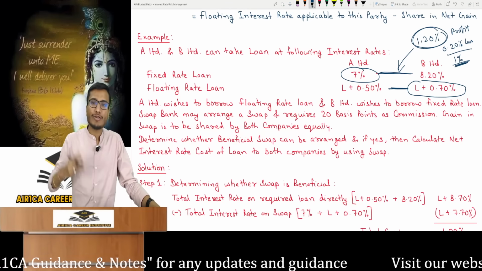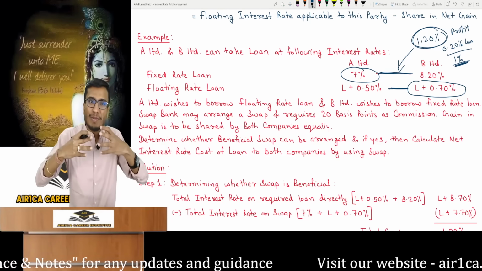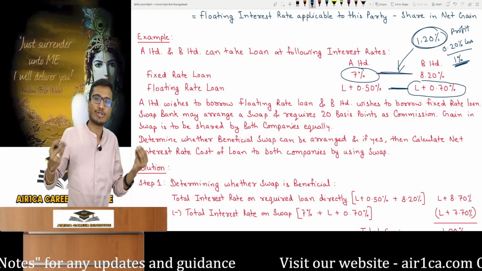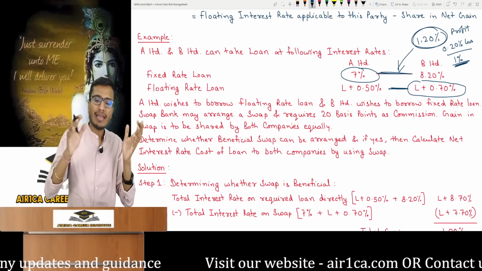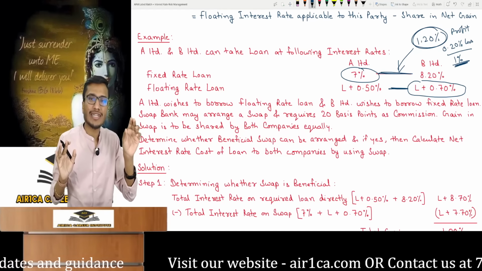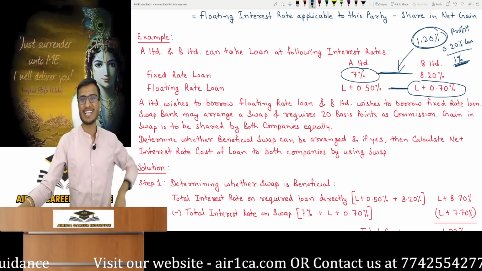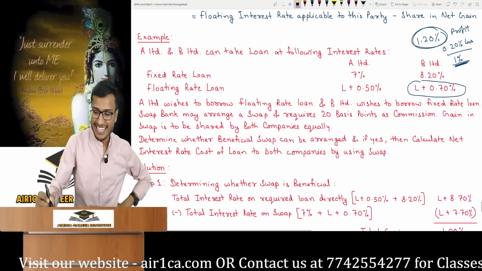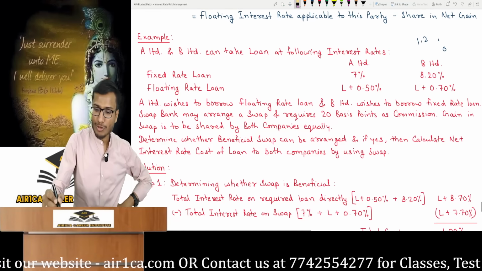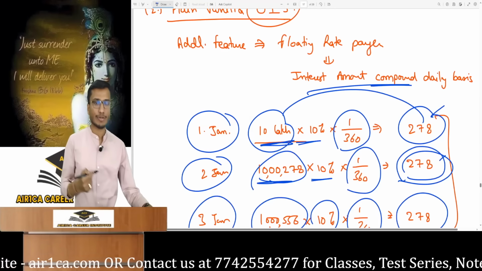So A Limited said you are getting the benefit, not me. So B Limited said, listen, we'll split this 1% gain between us, then divide it in a certain ratio. Let's say half each, 0.5 and 0.5, or in some other ratio. Like A Limited can keep 60%, 0.60 and I'll keep 0.40%. This is what happens. This is what swap is. Now let's understand how this works and how the benefits will be divided. Now let me explain this very thing a little more. And then I'll show you practically how this process happens.